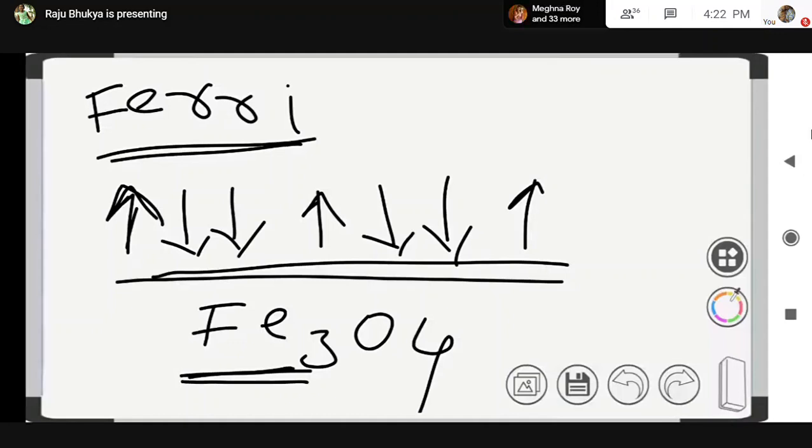Paramagnetic substances are weakly attracted by a magnetic field, and this paramagnetism is due to the presence of one or more unpaired electrons. These substances are magnetized in a magnetic field in the same direction, but they lose their magnetism in the absence of a magnetic field. Means paramagnetic substances are magnetized temporarily.